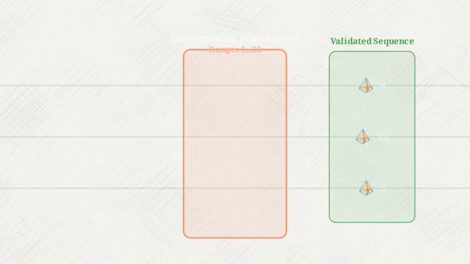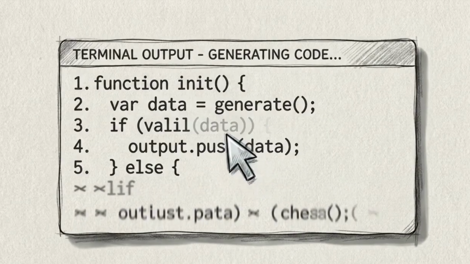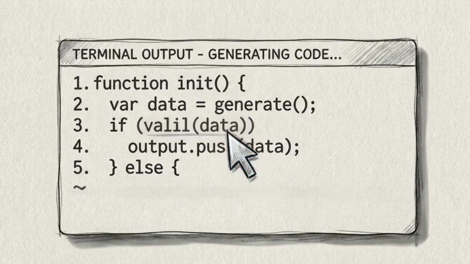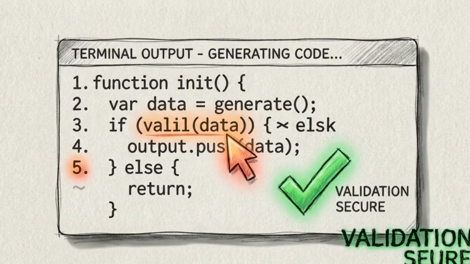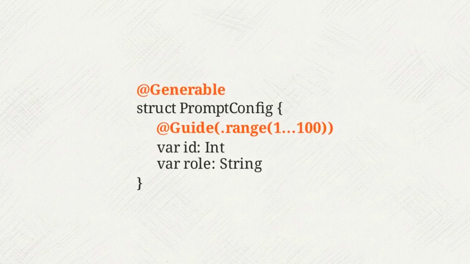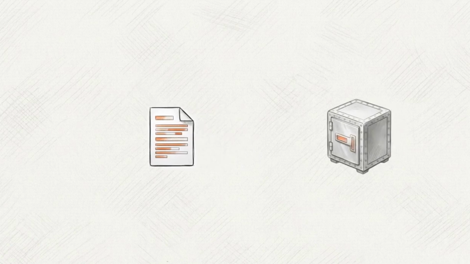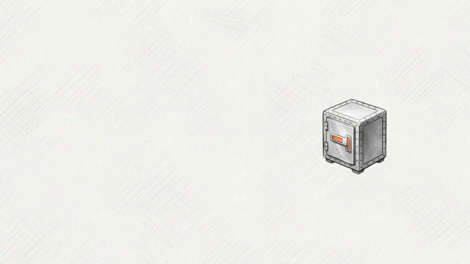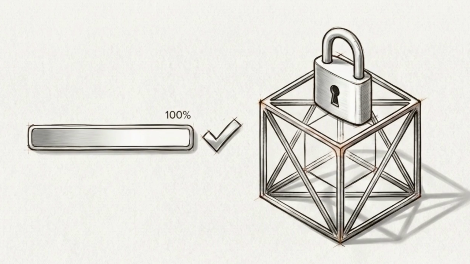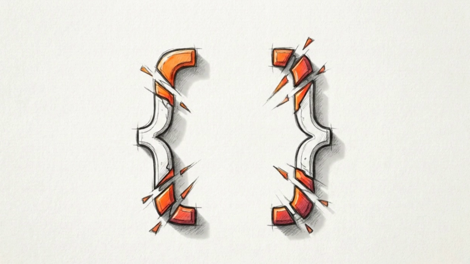The Guide macro enforces specific mathematical boundaries on the token selection. A developer can specify inclusive numeric bounds for an integer, or mandate exact array lengths to prevent runaway generation. The compiler translates these constraints and semantic descriptions into an expressive JSON schema, which is directly injected into the language model's system prompt. By utilizing declarative Swift macros, developers convert structural formatting from a runtime request into a compile time guarantee. Operating with structured types introduces the JSON streaming paradox.